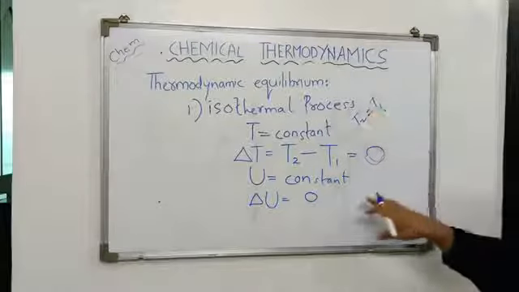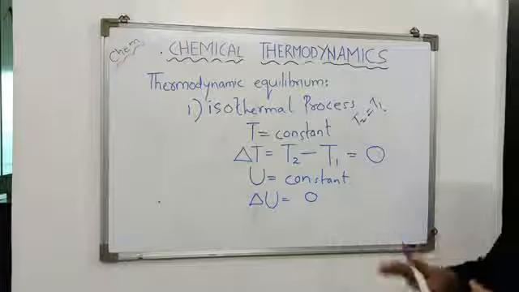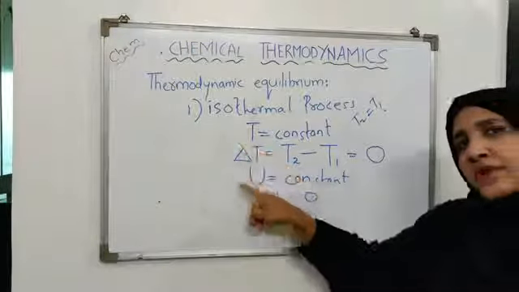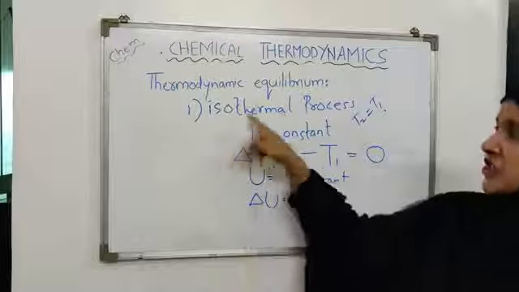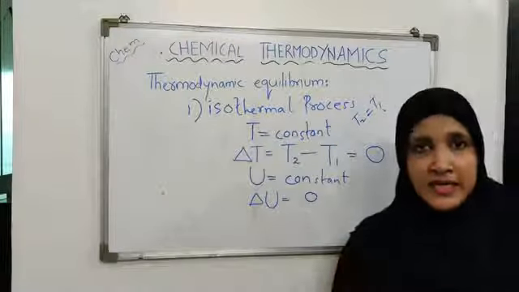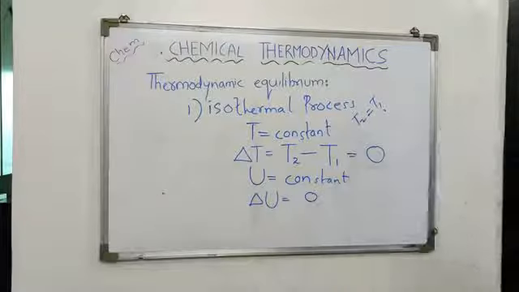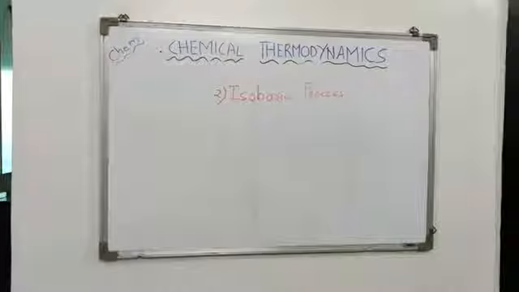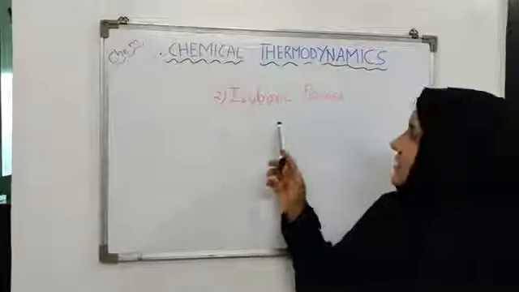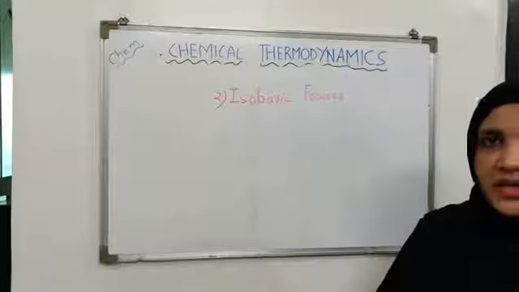So this is how we explain the isothermal process. These are the two important points which you should mention while mentioning the isothermal process, okay. Now let's see the second type of process. The second type of process which we will discuss is the isobaric process, okay.